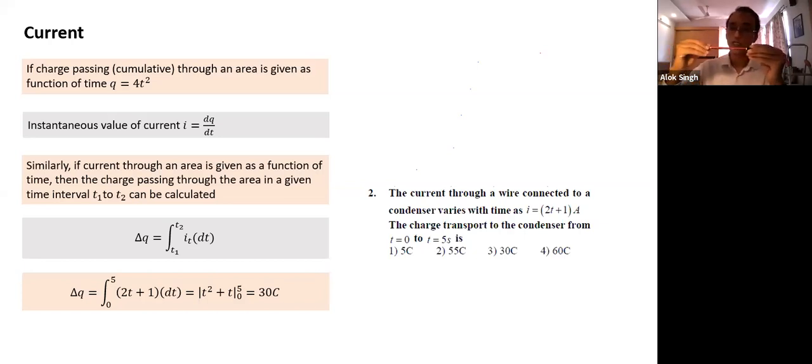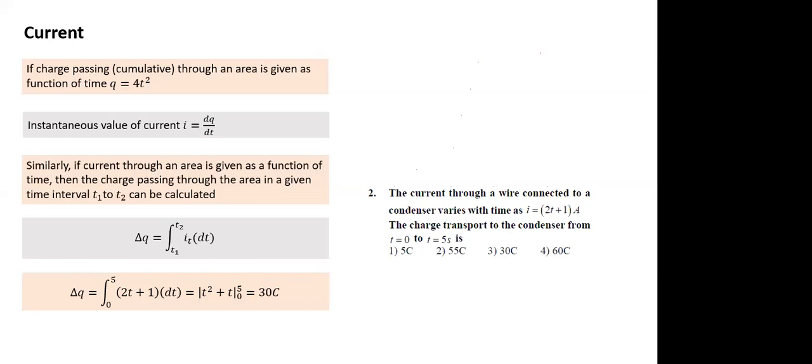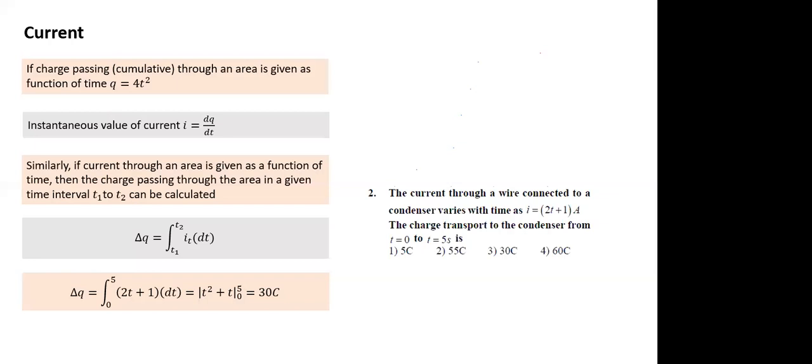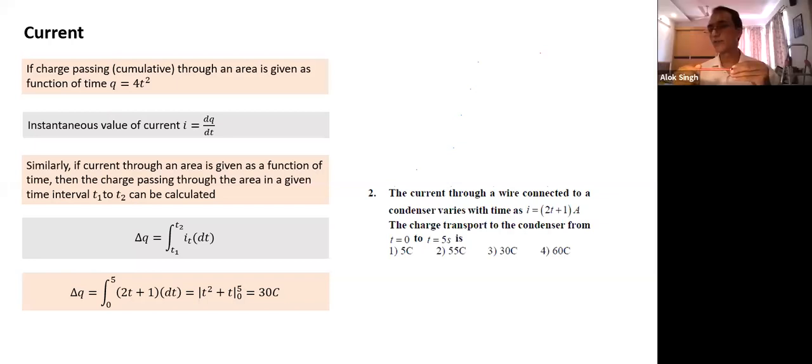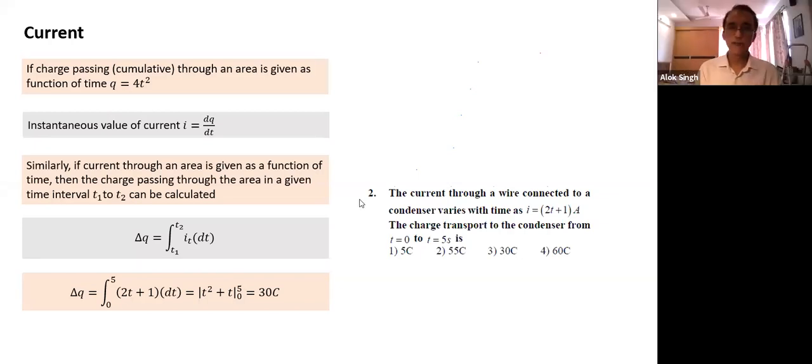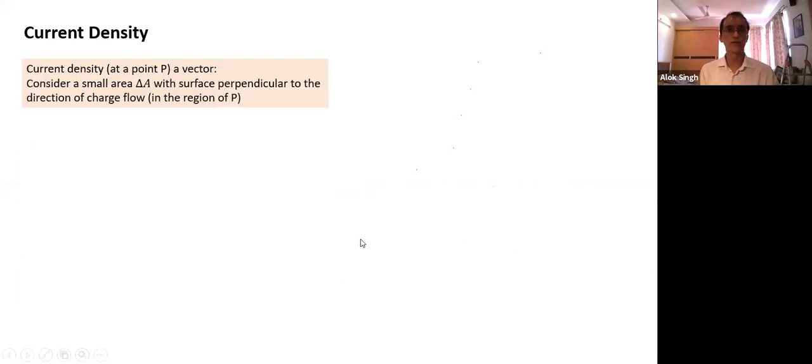But if I take a cross section smaller than the cross section area of the conductor, will the current be the same? Less only, less charge will flow through. Okay. We will take some examples. As we look at more examples, perhaps you'll have better clarity.